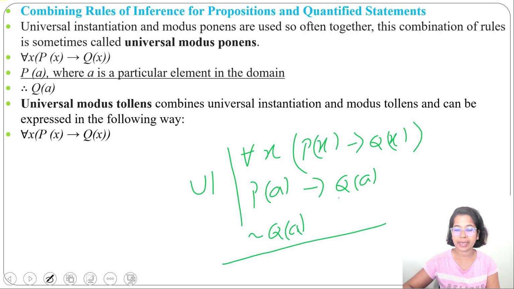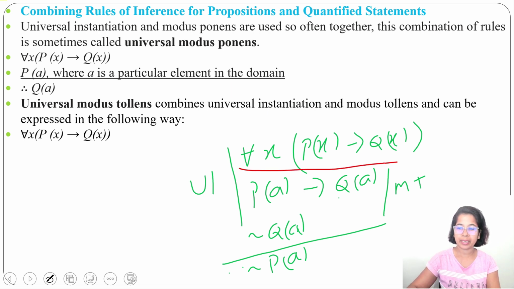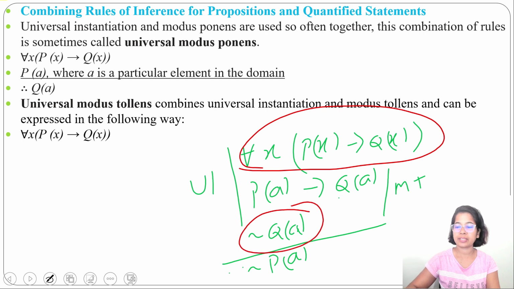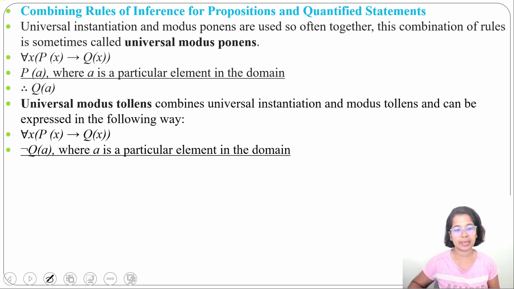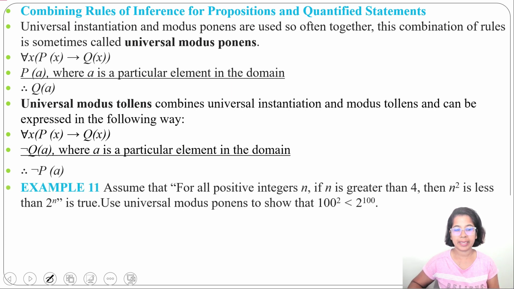So when Q of a is false, P of a will also be false, meaning negation of P of a will be true. This is modus tollens and the above part is universal instantiation. Now we are combining these two, universal instantiation and modus tollens, so it's called universal modus tollens. So for all x, P of x implies Q of x, and the negation of Q of a, where a is a particular element in the domain, gives the negation of P of a. Let's see one example, example 11.